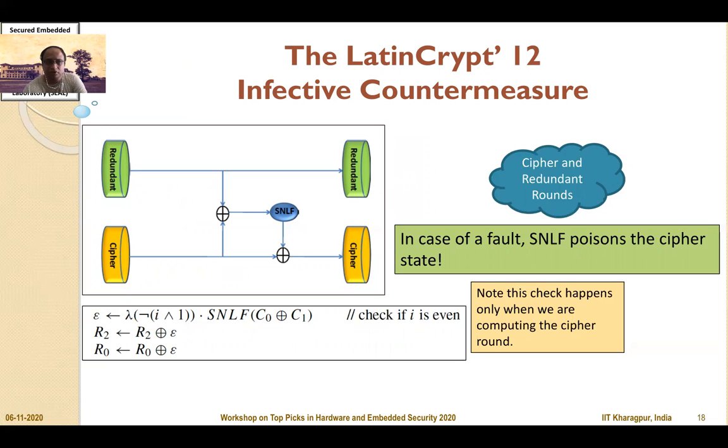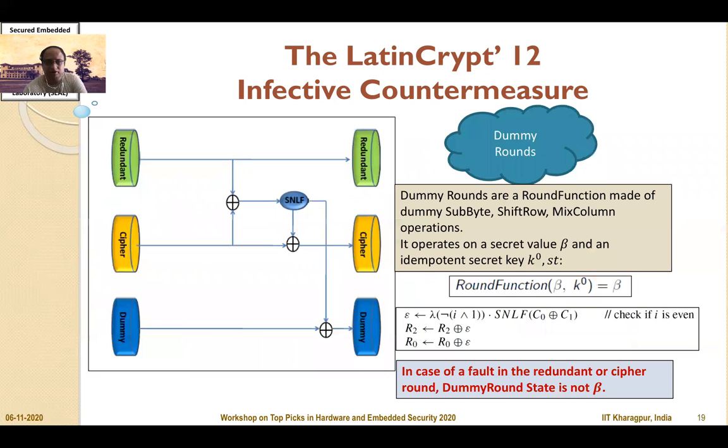So the cipher round gets infected because if there is a non-zero difference, then that propagates further. The dummy round is also infected further. For example, you can see that the output of the SNLF is also used to infect the dummy round. And the dummy round, as we have mentioned, is essentially composed of dummy SubBytes, ShiftRows, and MixColumns. Another important point to be mentioned is that there is a secret input beta and an idempotent key K0, such that